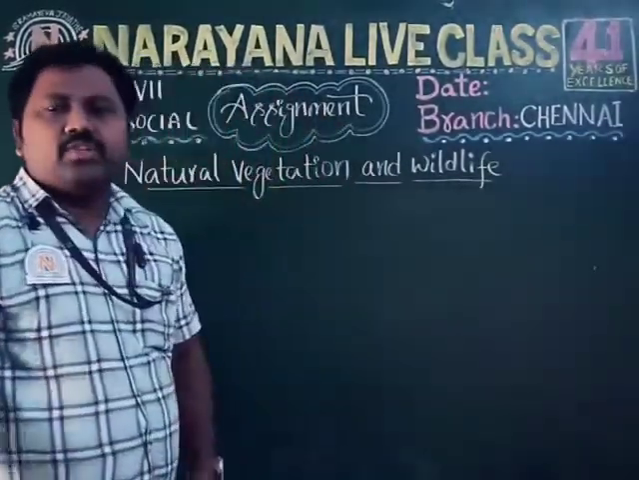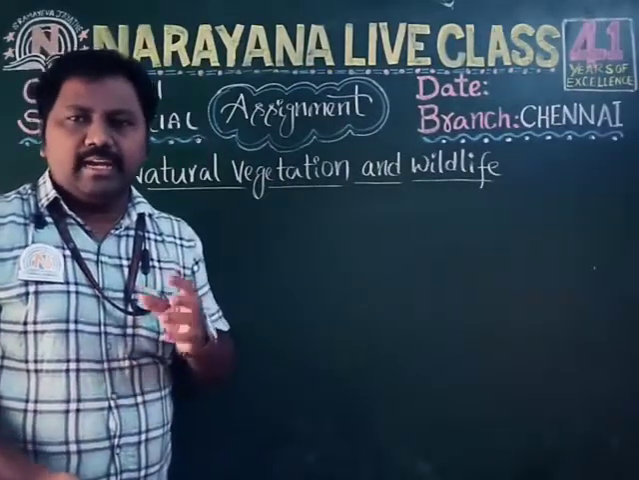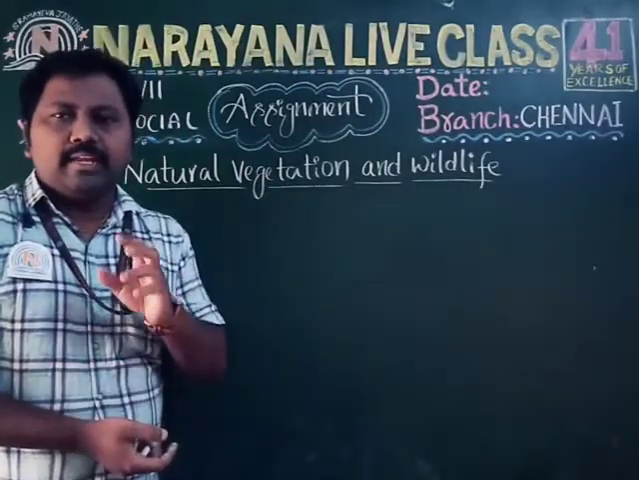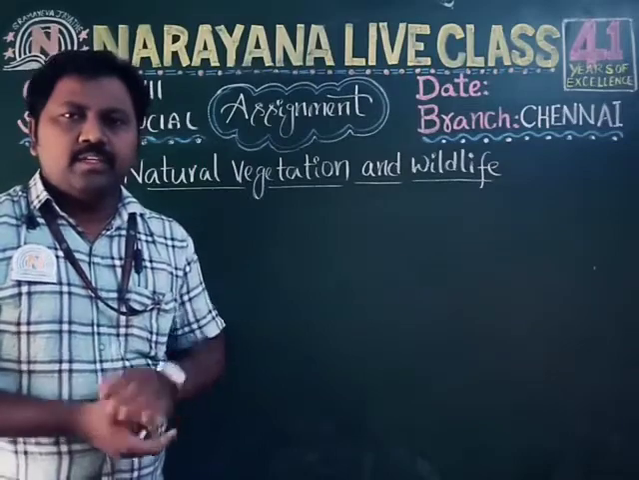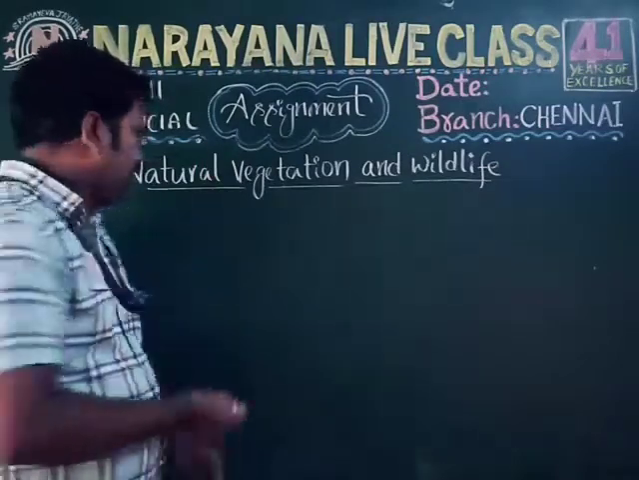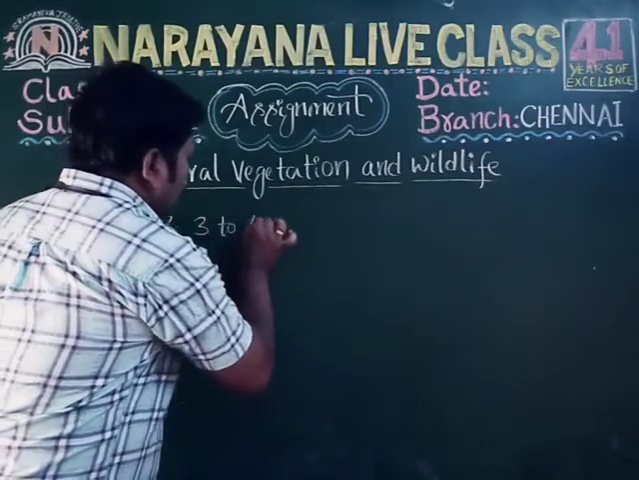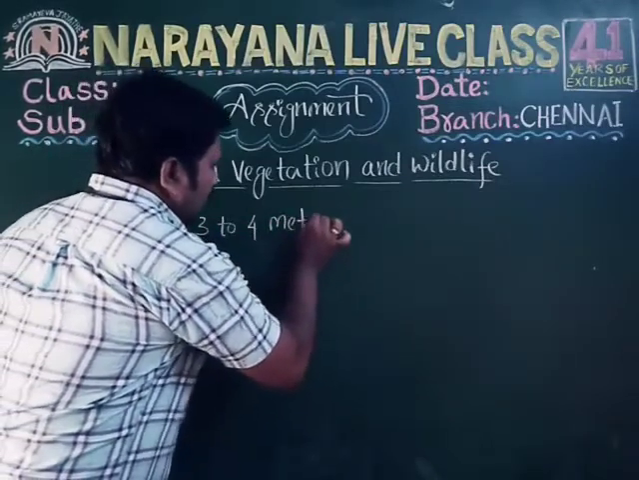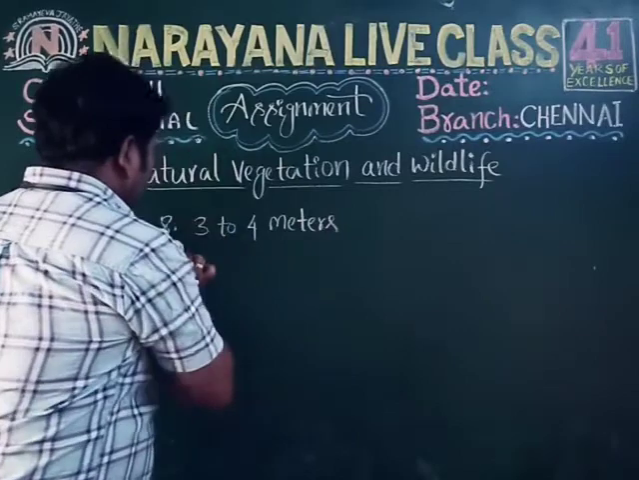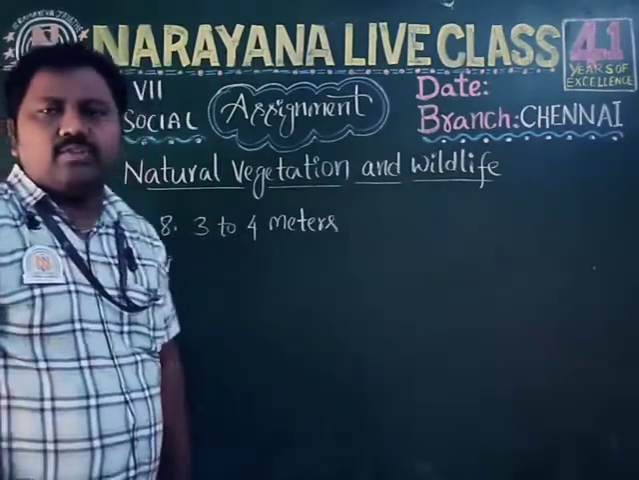Now let's take 8th question children. How many meters height do the tropical grasslands grow? So the answer is 3 to 4 meters. So the eighth question answer is 3 to 4 meters. Now let's take ninth question.